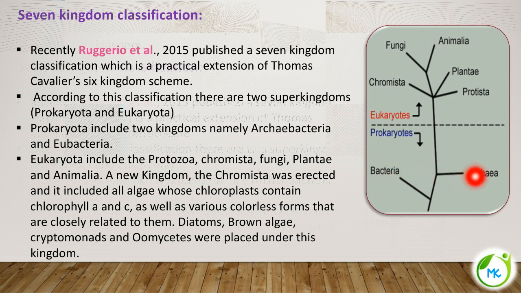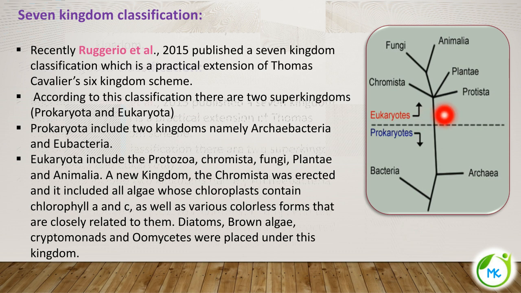One is Archaebacteria and the other one is Eubacteria. This you have already seen in the 6 kingdom classification. Monera is divided into Archaebacteria and Eubacteria. So here you have to write Archaea and here you have to mention Eubacteria. These are the 2 kingdoms under the super kingdom called prokaryota.